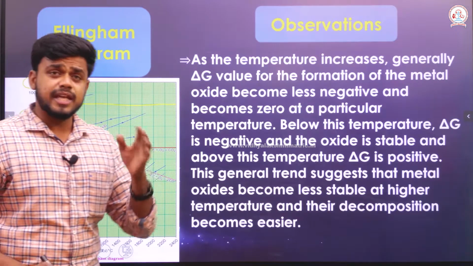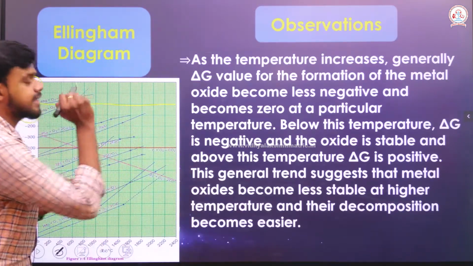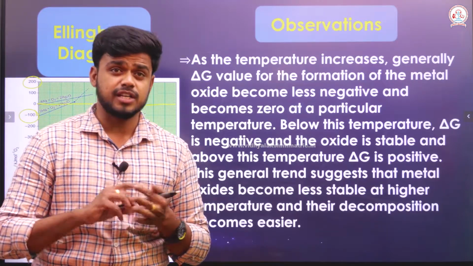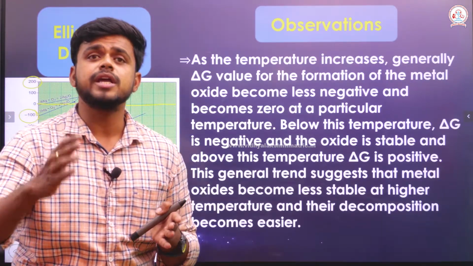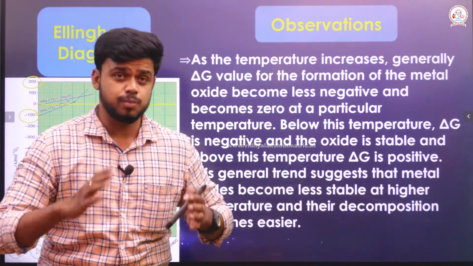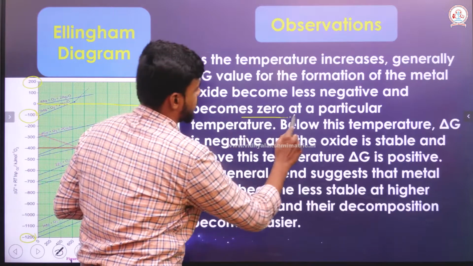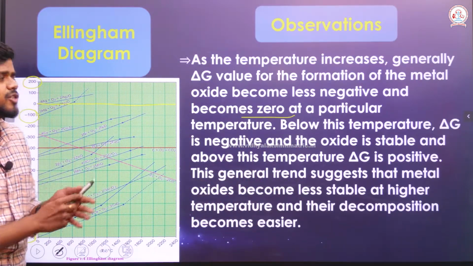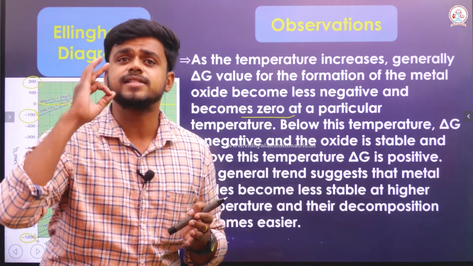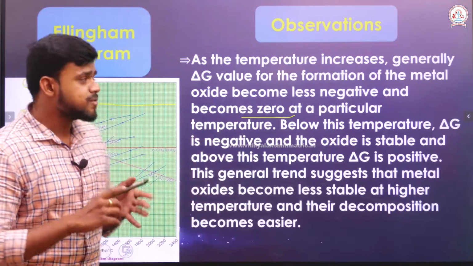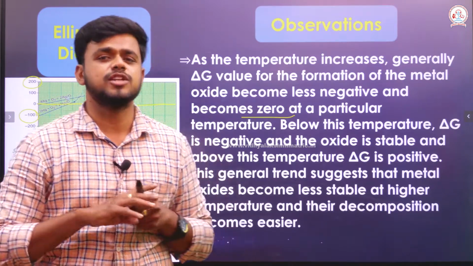That particular temperature is a point we have to keep as a reference point. Below that temperature, delta G will be negative for the formation of a metal oxide; it becomes 0 at a particular temperature, and below it the Gibbs free energy will be negative. If the Gibbs free energy is negative, the oxide that has been formed is quite stable. If it is positive, the oxide that formed will be less stable. Dissociation will occur. That is the point.